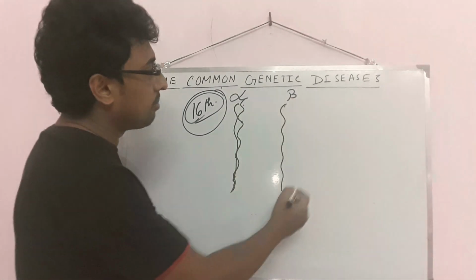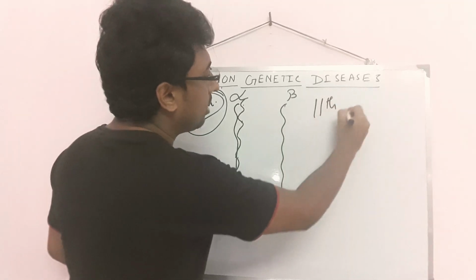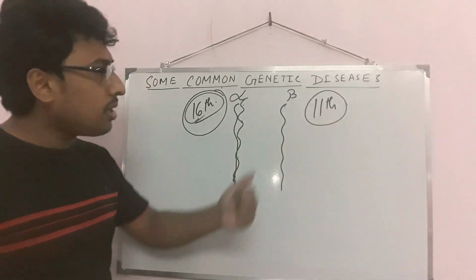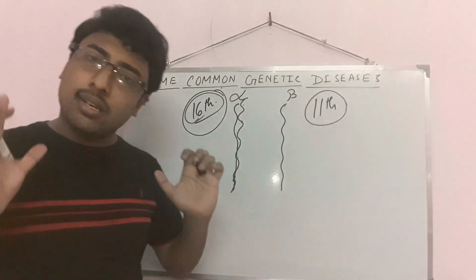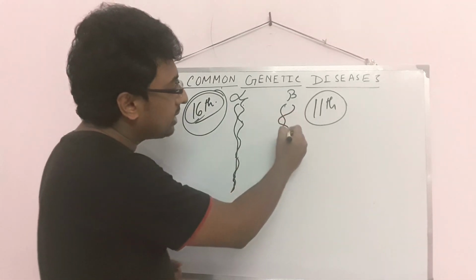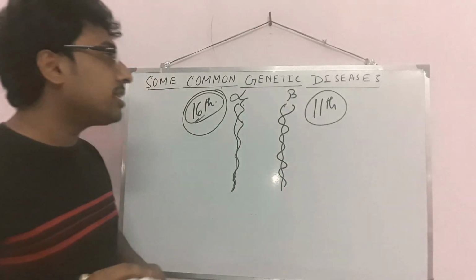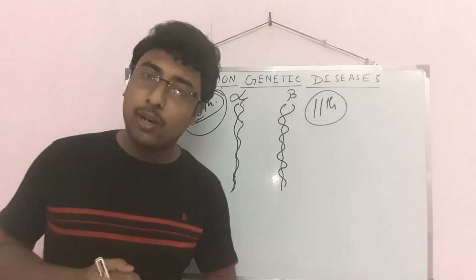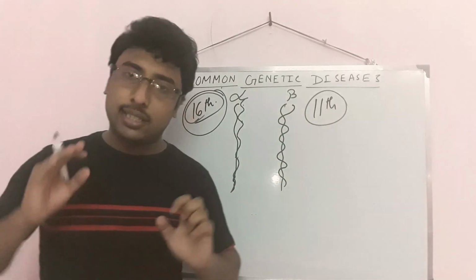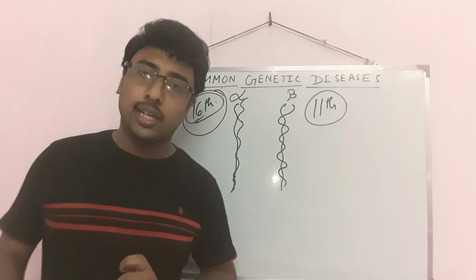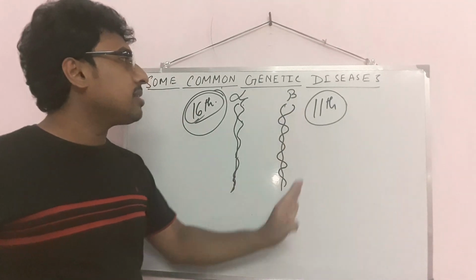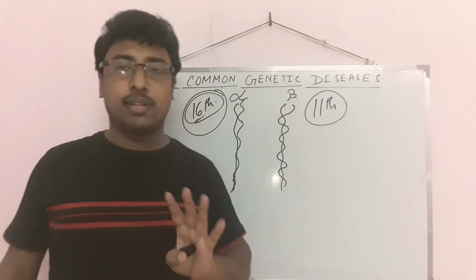Similarly, beta thalassemia involves chromosome number 11, which is autosomal, as it is autosomal recessive. In chromosome number 11, there are some alleles and genes. If there is a mutation in the alleles or genes due to genetic recombination, the beta chain will not form or will not be produced in the proper way. This kind of disease is beta thalassemia. Two types of thalassemia are there.